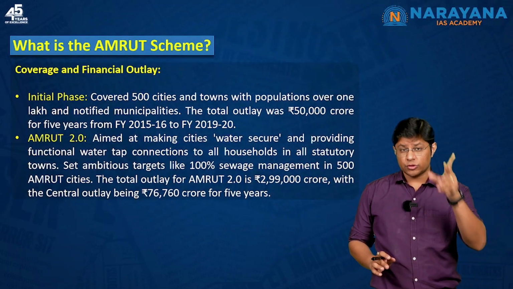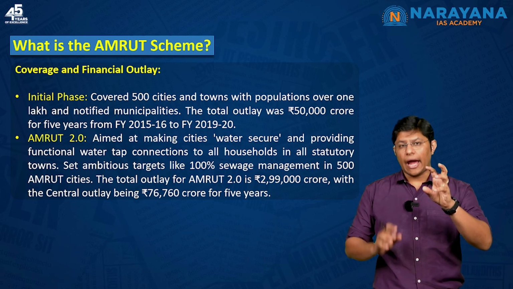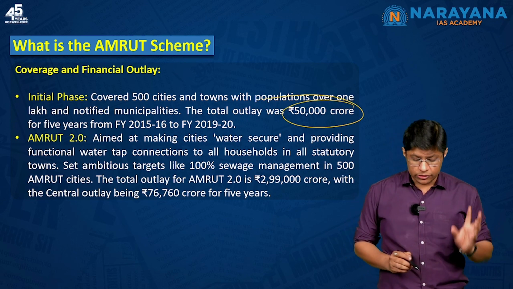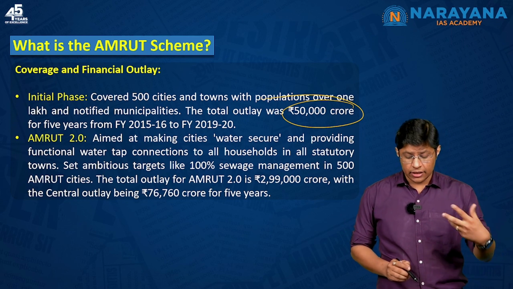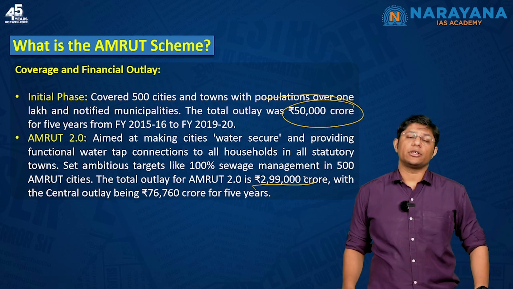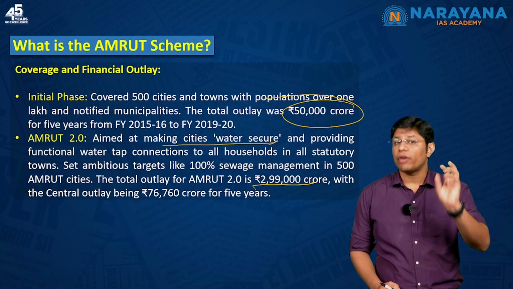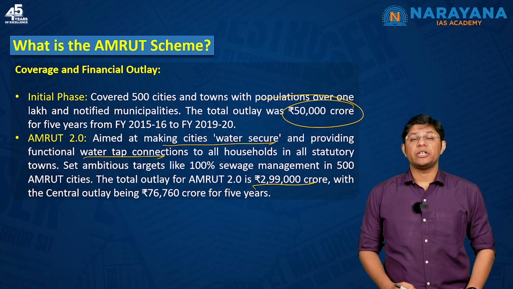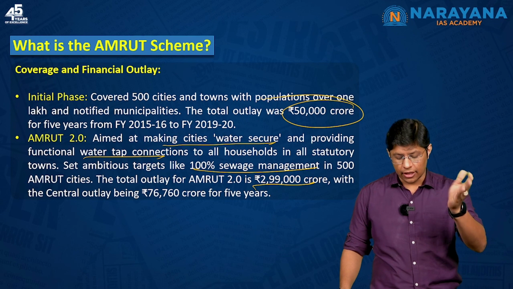Now, in the initial phase, which was launched in the year 2015, around 500 cities and towns were selected and the total outlay was 50,000 crore, meant for 5 years. Now, the second phase, which was started in the year 2021, here the total outlay is 2,99,000 crore. Objective being to make cities water secure by having a functional water tap connections to all the households. They have set the ambitious target like 100% sewerage management in all the 500 cities selected under AMRUT.